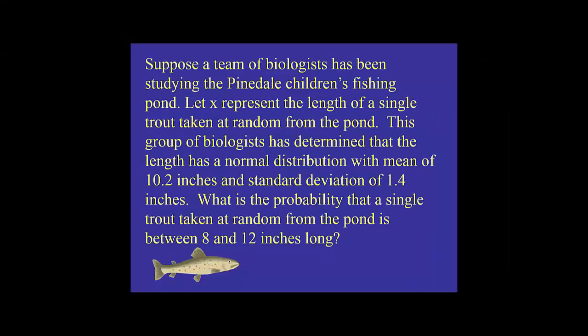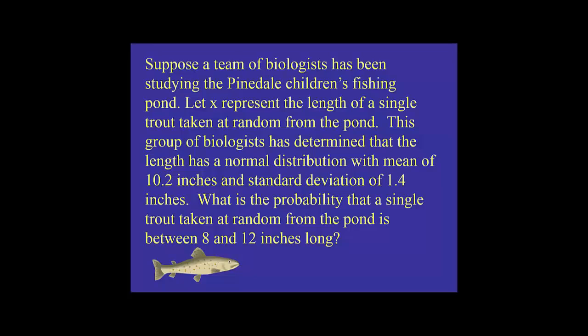Suppose a team of biologists have been studying the Pinedale Children's Fishing Pond. Let X represent the length of a single trout taken at random from the pond. The group of biologists has determined that the length has a normal distribution with a mean of 10.2 and a standard deviation of 1.4. What's the probability that a single trout taken at random from the pond is between 8 and 12 inches?